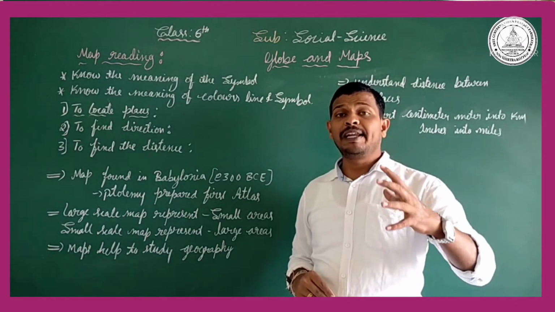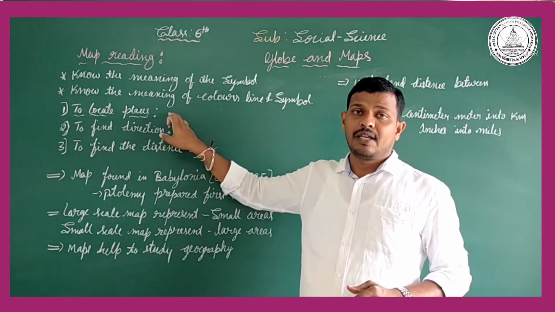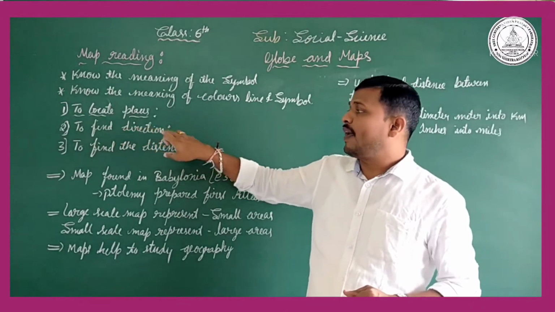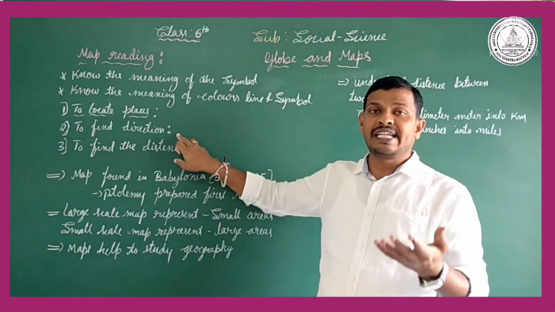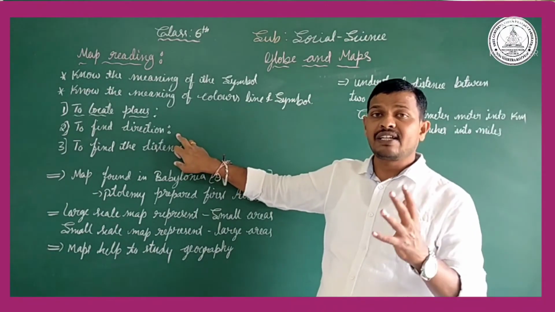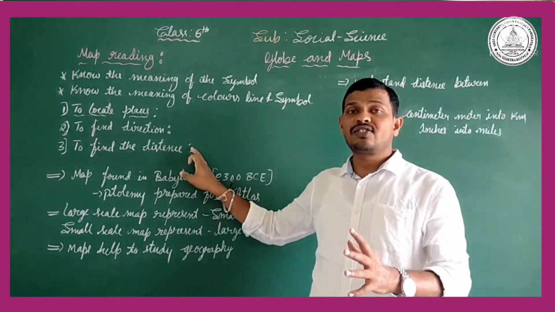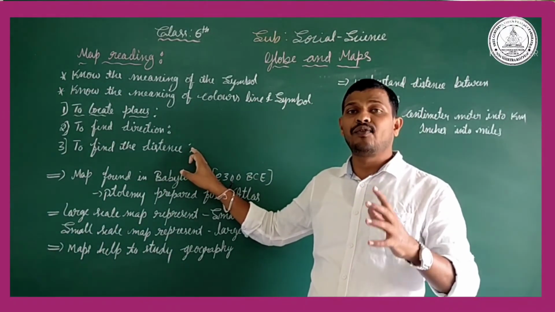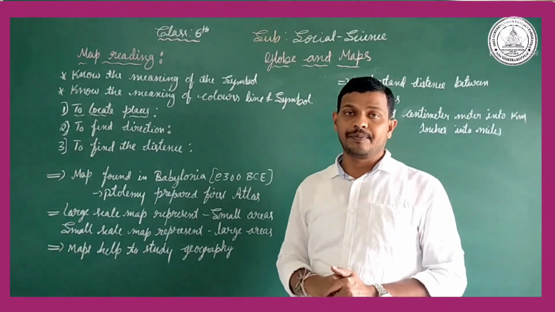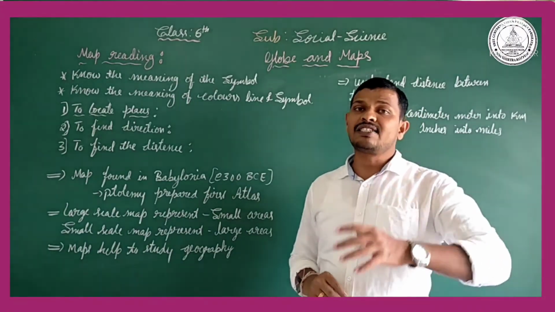So if you completely understand the map, it is very easy to locate the places. Then it is very easy to find the direction, either northern direction or southern direction, eastern direction or western direction. Direction is also very easy, and also to find the distance. If you understand the map, it is very easy to find the distance from one place to another place, one point to another point. In this way, some important general things can also be found there.